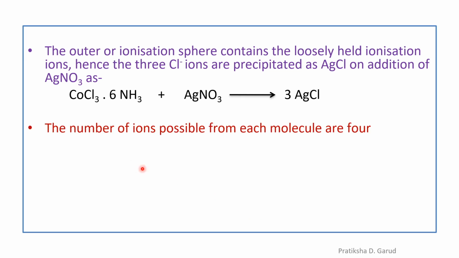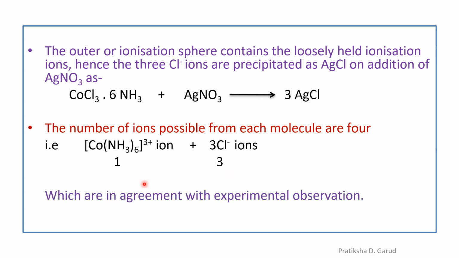So the number of ions possible from each molecule is 4. How are they 4? We have 1 [Co(NH3)6]3+ ion and 3 Cl minus ions. This is 1 plus 3, a total of 4 ions. And we have seen in the chart that 4 ions are shown by the conductance, and hence we can say this is in agreement with the experimental observations.